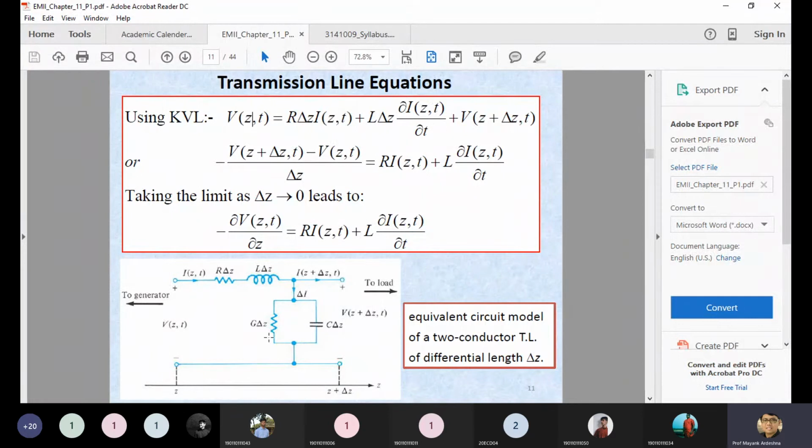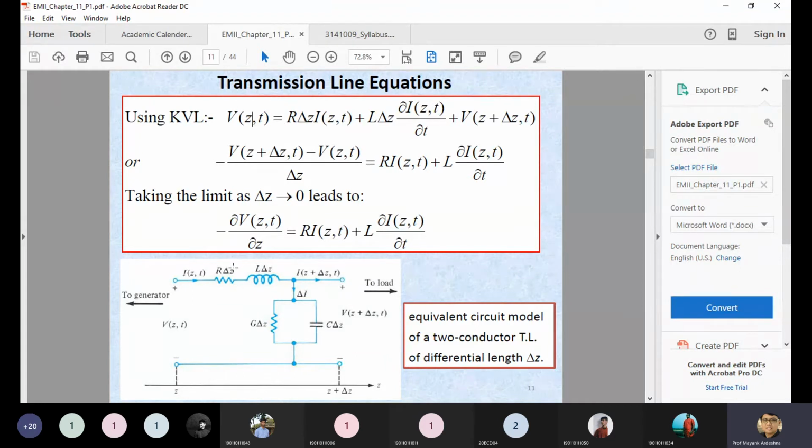So at this particular loop, we are just applying the KVL. Now this is the input voltage. This voltage is similar to whatever loop current is moving in this loop. How can we write it down? The resistance is present and carries the current I(z,t).